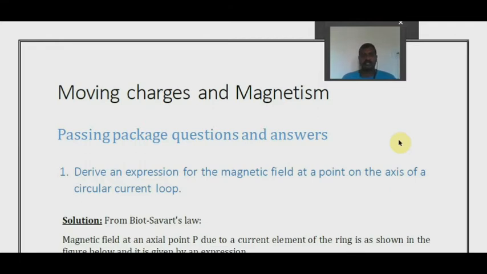So in this session, we will be studying a passing package, focused on how to get passed in specific chapters or specific subjects. So when it comes to physics, I'll be discussing a few of the questions today regarding moving charges and magnetism. You have already studied moving charges and magnetism theoretically, but in this session we only focus on questions and answers, and we'll see what the most important questions from that particular chapter are, and how to solve them in the easiest possible way. With this we'll start.